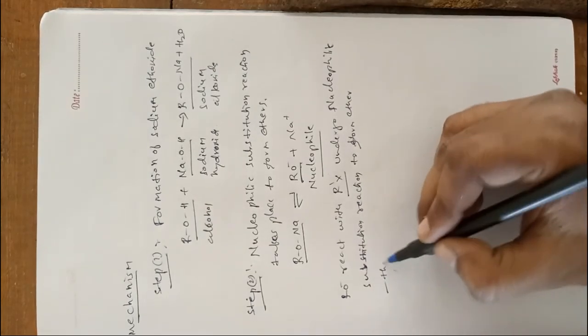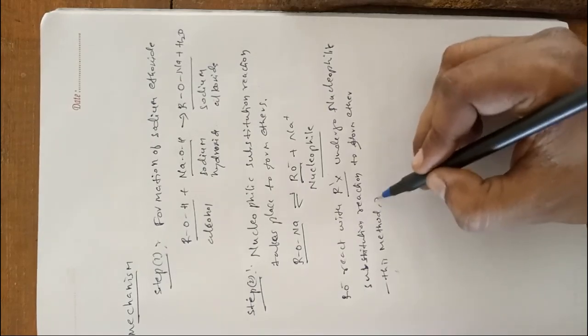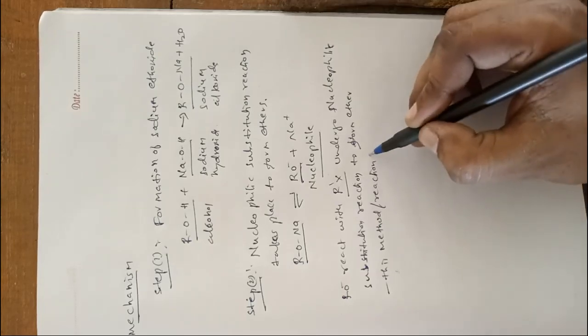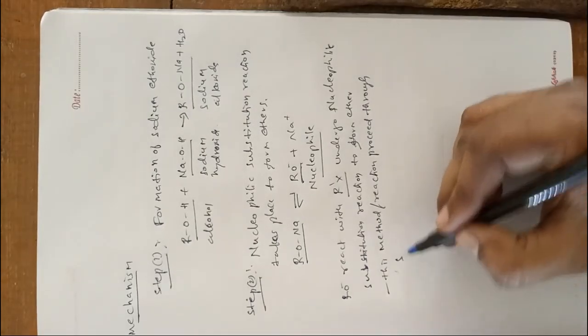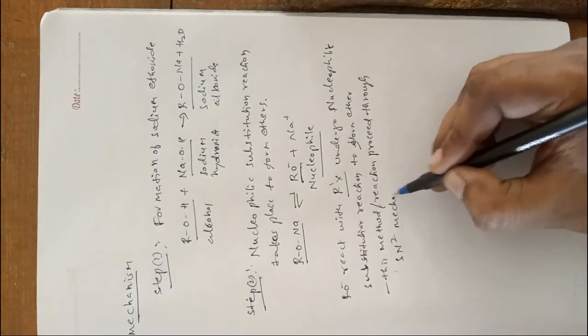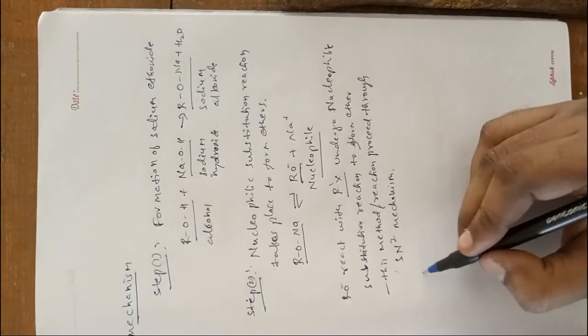This method proceeds through the SN2 mechanism, that is RO- plus R'X. The nucleophile is negatively charged. So here we get ROR', that is ether, with the liberation of X-.